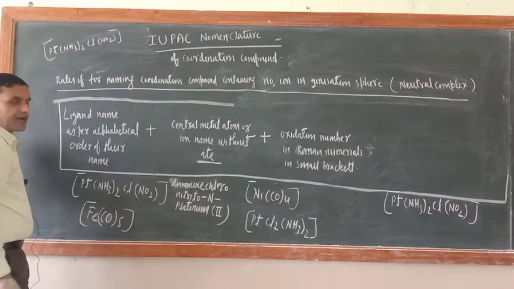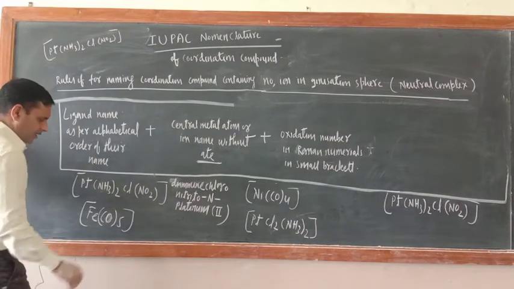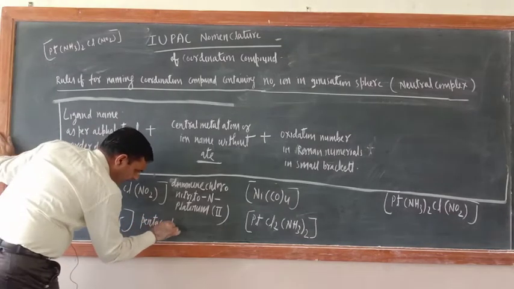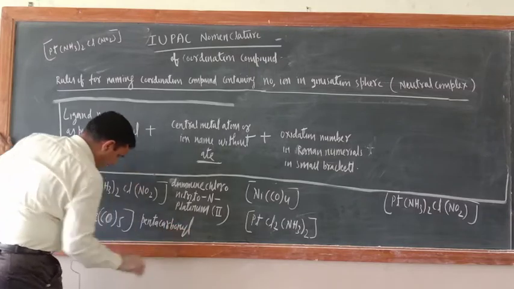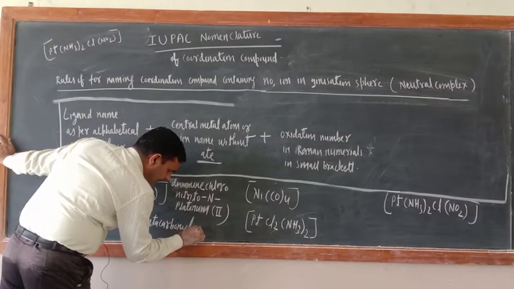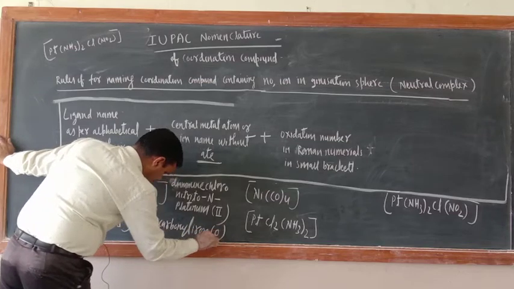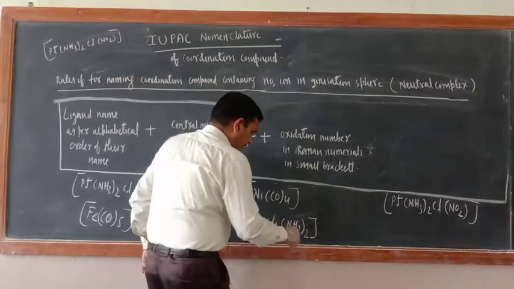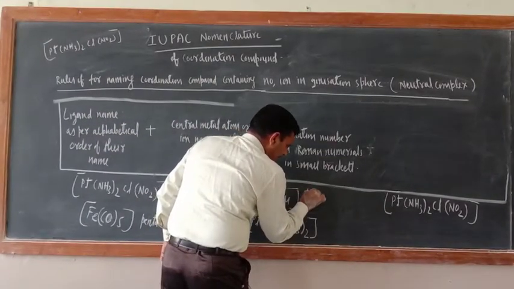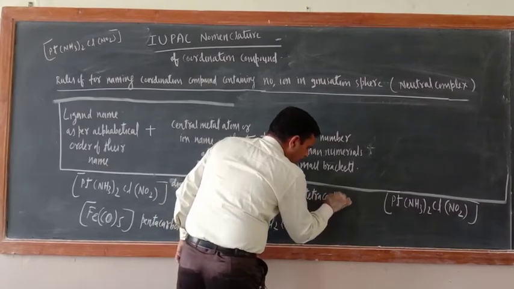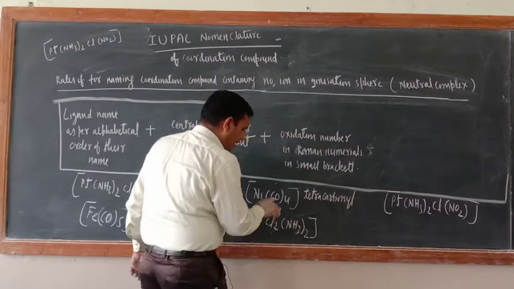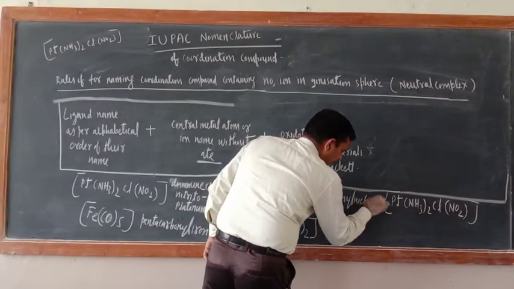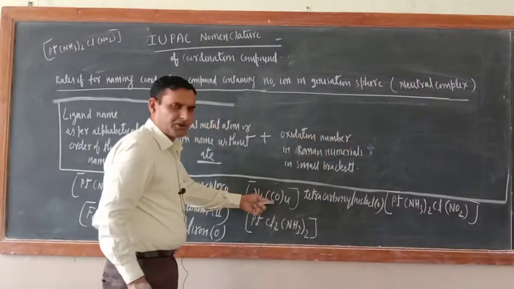What is the name of this one? This is CO ligand. What is the name of the CO ligand? Carbonyl. So pentacarbonyl iron 0, because this is a neutral ligand, so the oxidation number will be 0. What is the name of this one? Tetracarbonyl nickel, nickel 0 oxidation number, because CO is a neutral ligand.